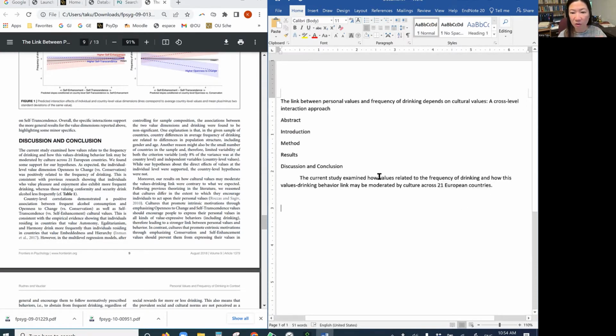Examine how values relate to frequency of drinking. So the values and then drinking behaviors. That's why they're saying values-drinking behavior link. Okay, so that's what they're interested in. I am interested in that too, how values affect our actions, our attitudes. So that's interesting, but it will be moderated by culture. I'm interested in culture. Do they use cultural variables such as individualistic, collectivistic, or what kind of measures do they use?